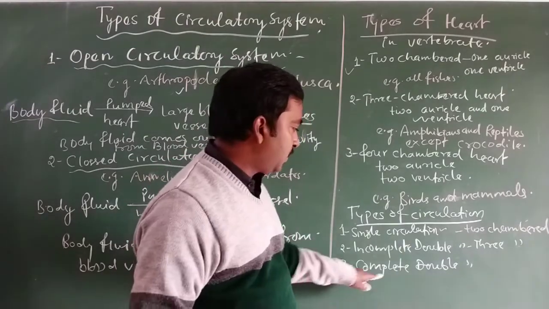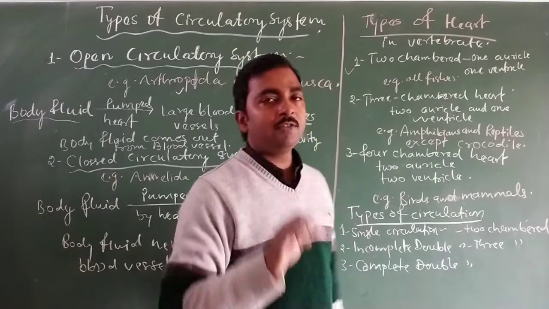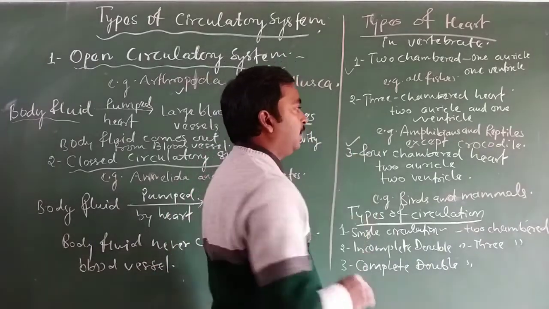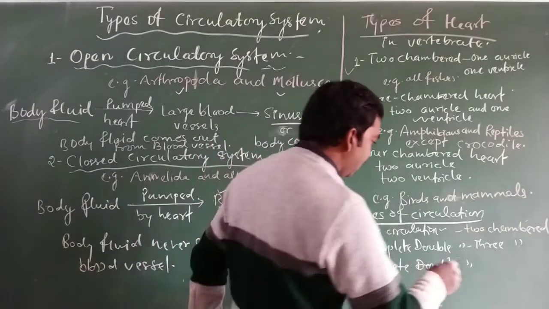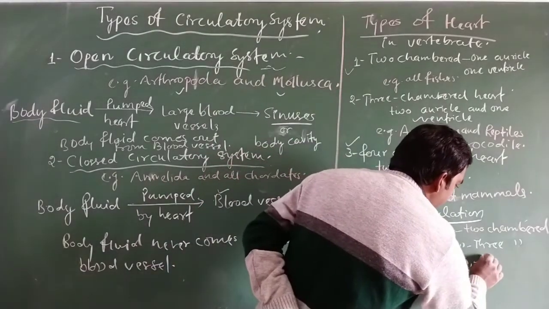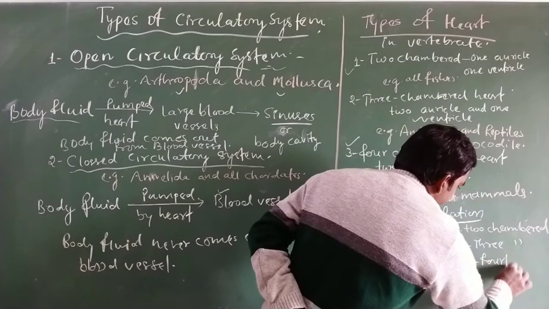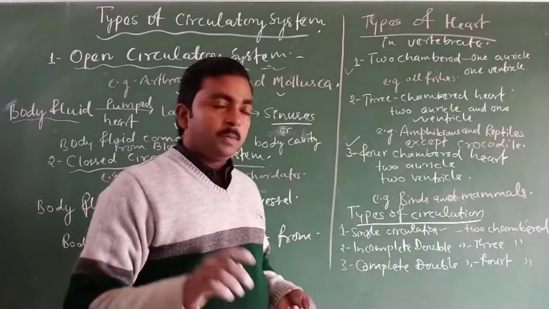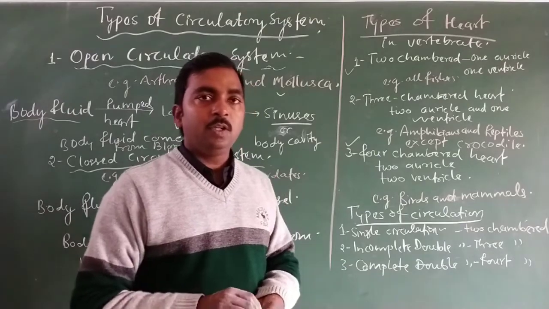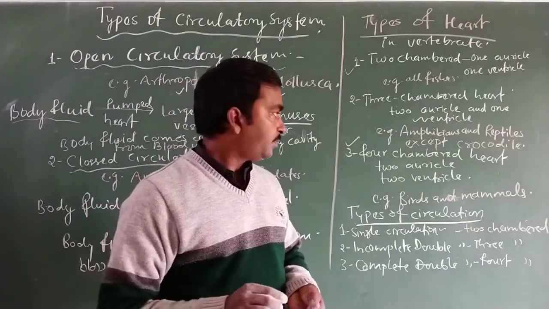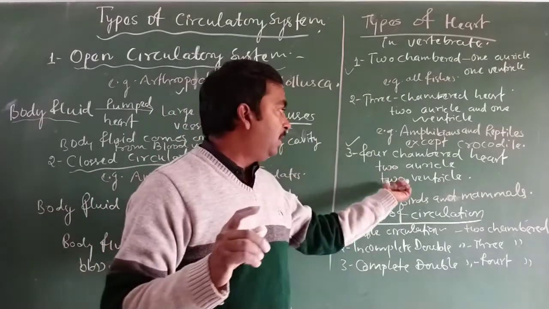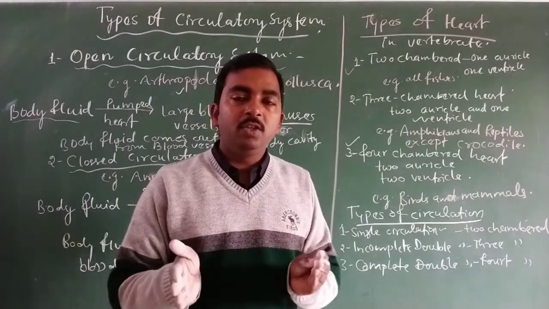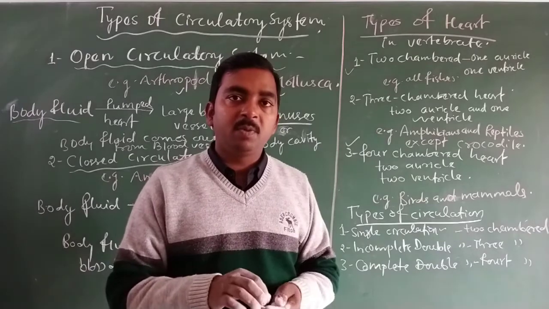Now the third is complete double circulation. In the case of complete double circulation, the animals have a four-chambered heart. The two auricle and two ventricle remain separated from each other with the help of a septum.